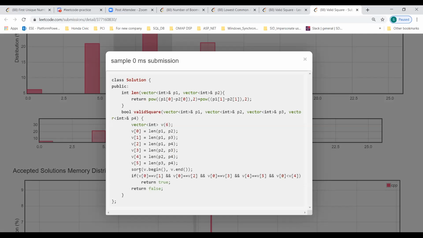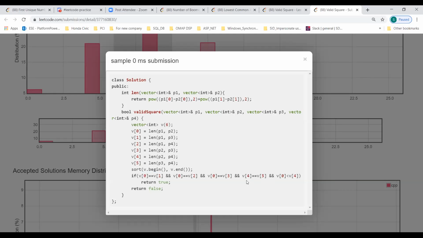How are they doing it after sorting the array? No, actually, he doesn't want to compare those 2 and 4, but he wants to see if v0 is 1, because if we sort, they all come together, right? And you are only sorting these 6 elements, correct? So all of those which are closer will be one pair, and then these will be the 2, which will be the other pair.